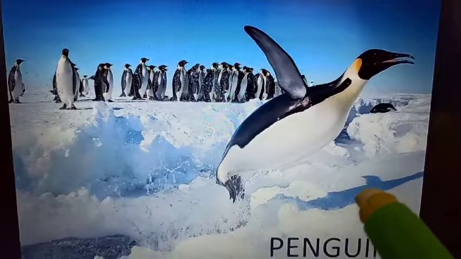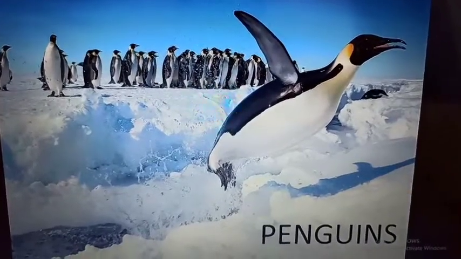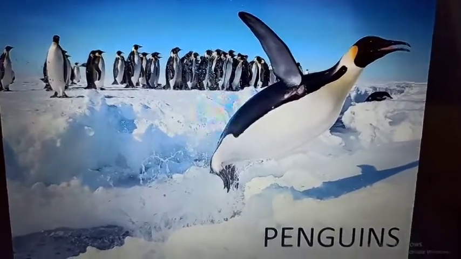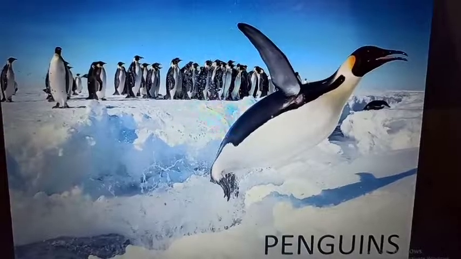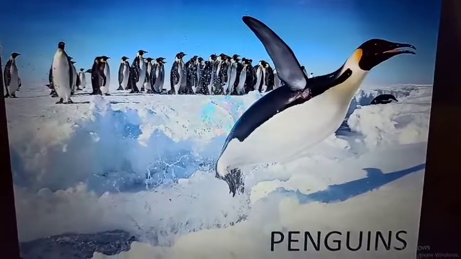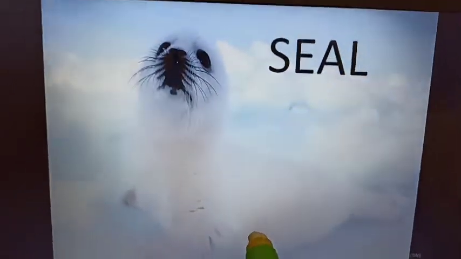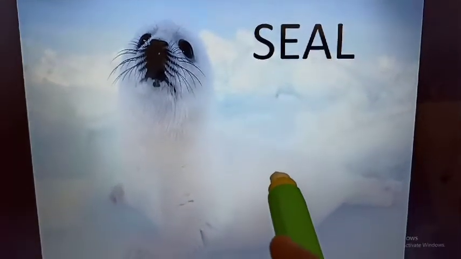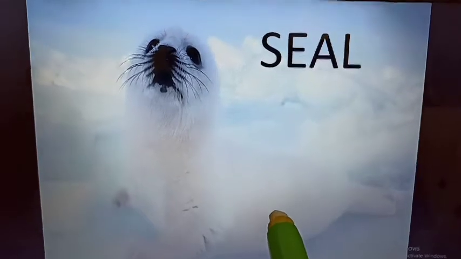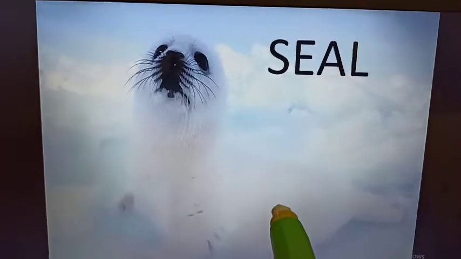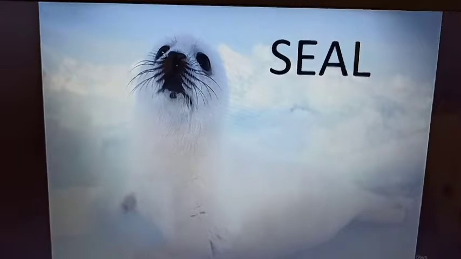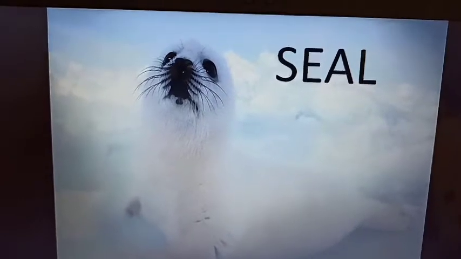So children, this is about the penguin. The next cold climatic animal is the seal. You can see the seal has this white body. It is also an animal of the cold climatic region, and they always survive in the coastal regions.